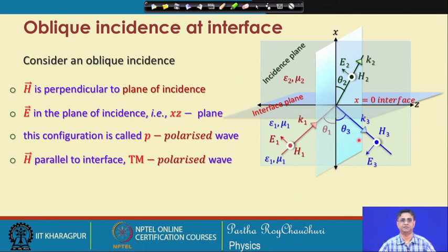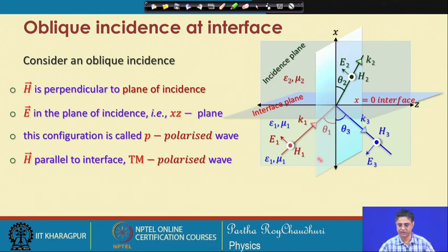Such a configuration is called a P polarized wave configuration. This is all with respect to the structure, the name P polarized, because the magnetic field is parallel to the interface. This is the interface plane, this vertical plane is the interface plane. Since the magnetic fields are parallel to the interface, it is also called TM polarized, that is transverse magnetic field polarized wave.